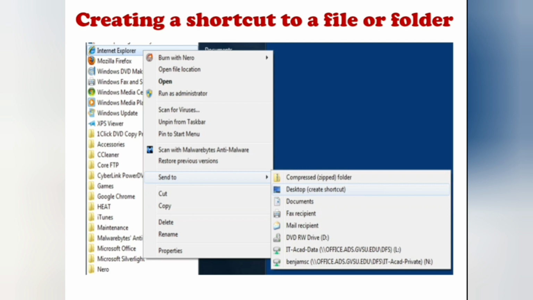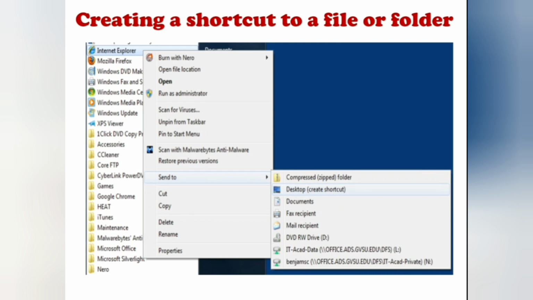In that, you have to choose the Send to option, and then a submenu will appear. In that menu you have to choose the Desktop (create shortcut) option. A shortcut to the file or folder will appear on the desktop.